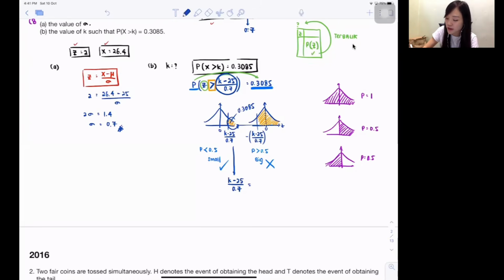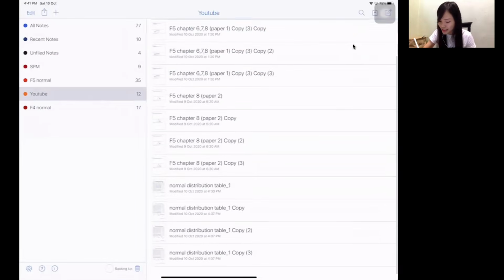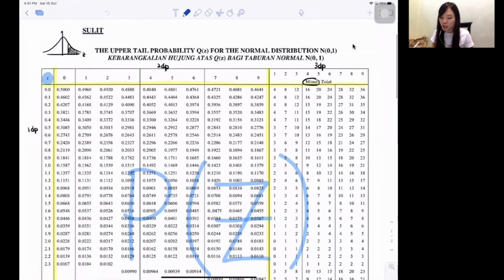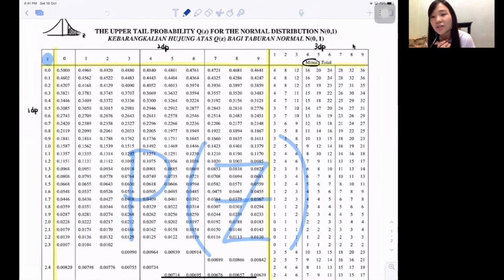So this 0.3085 is what? It is the probability. I already said probability is where? The inside part. So you should go to the inside part and look for 0.3085. I'm scared you don't understand it. So here you go, go inside and look for it. There is a lot of values inside, I know that. But actually, it's not very hard because you can look at the first row, 0.5, 0.4, look accordingly. You want 3085. Isn't it easy peasy? I just found it. So 0.3085, that is exactly the one I want, right?